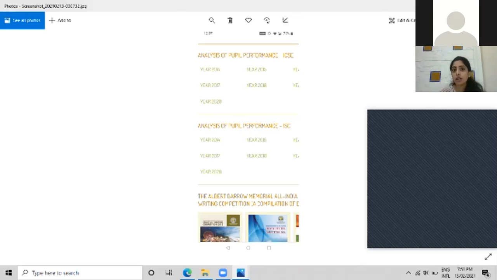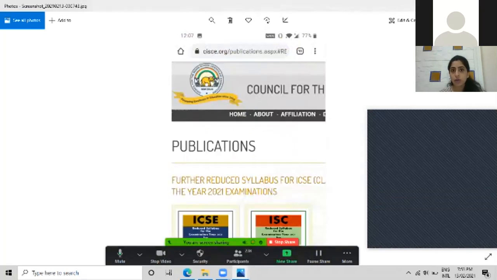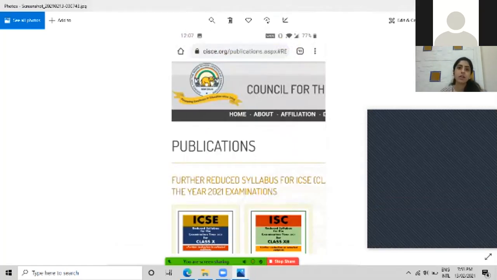So I hope you're clear. You have to visit the website cisce.org, and under this website, you have to reach the analysis of pupil performance. Now let's start with it. I'll show you the website, that is this page, once again. So here is the page. We have to scroll down this website and reach the point of analysis of the pupil performance. I hope my screen is clear enough, students.